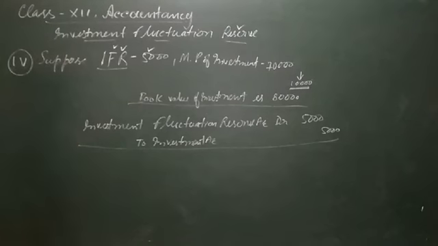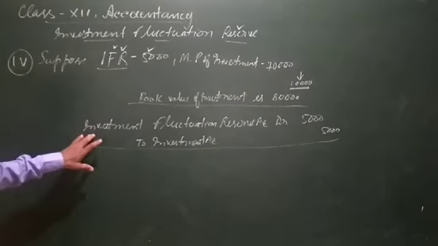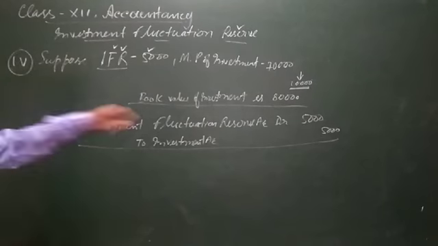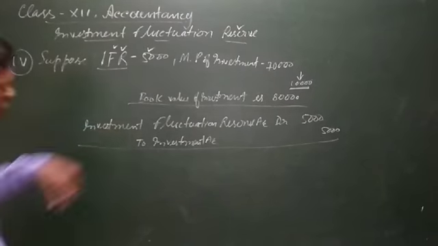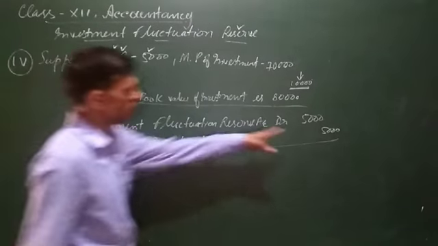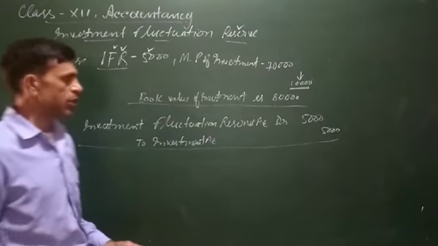Now one more journal entry you can write. A combined journal entry we can also do, but we pass a separate journal entry. Decrease in price of investment is 10,000. Only 5,000 has been adjusted till now.